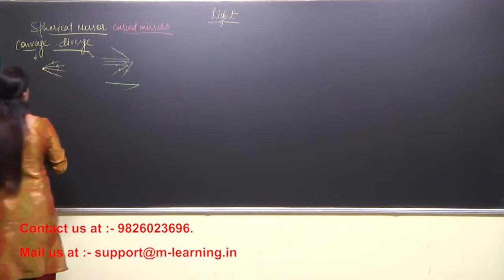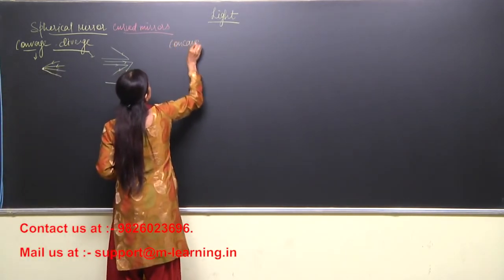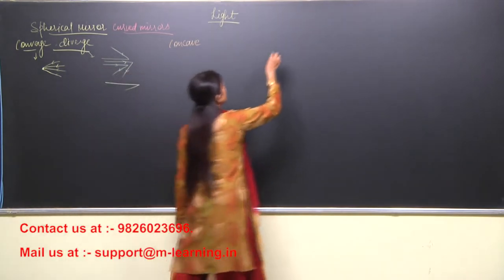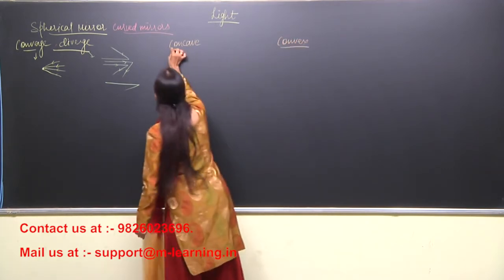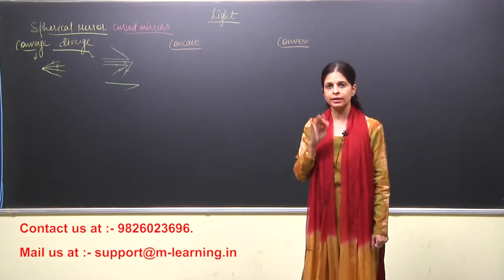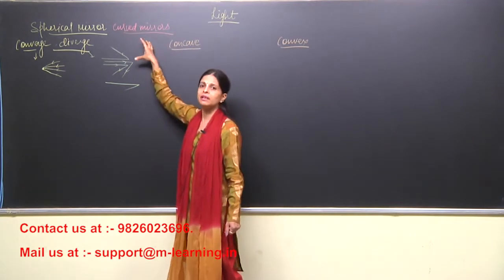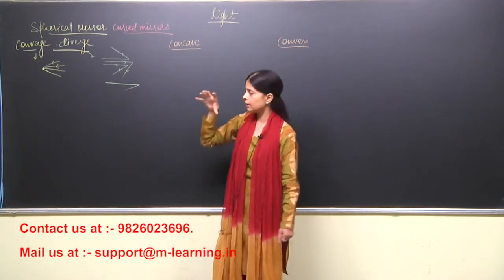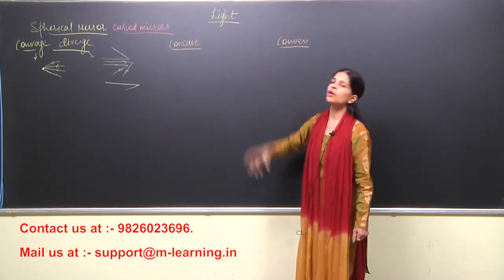So actually spherical mirrors can be of two types, concave, or it can be also pronounced as concave, whatever you feel comfortable with. So concave and convex, right? Convex mirror and concave mirror. We are studying here now about the concave and convex mirrors. Now these mirrors are known as spherical mirrors. When we talk about the types of the spherical mirrors, we include concave and convex mirror in this. So now first of all, what is the meaning of spherical mirror?